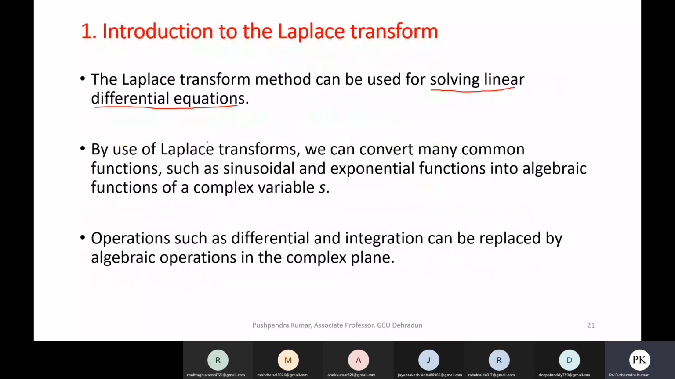And by use of Laplace transform, we can convert many common functions like sinusoidal and exponential functions into simple algebraic functions of a complex variable s. Of course, if you are dealing with Laplace transform, this complex variable will be there. And operations such as differentiation and integration can be replaced by algebraic operations in the complex plane. So in fact, it makes calculation easier when you use Laplace transform.